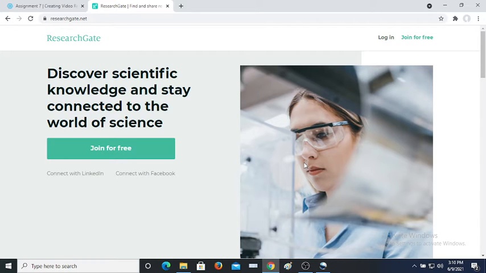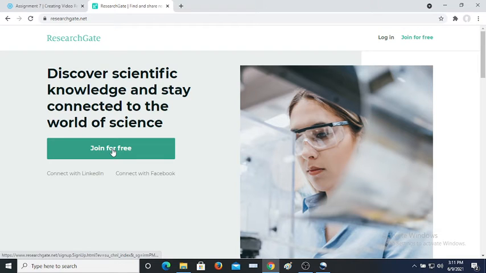I would like to share some information regarding ResearchGate. ResearchGate is one of the academic identities of all researchers. Millions of researchers are connected as ResearchGate members. They can connect with LinkedIn as well as Facebook. Many members join with Gmail only.